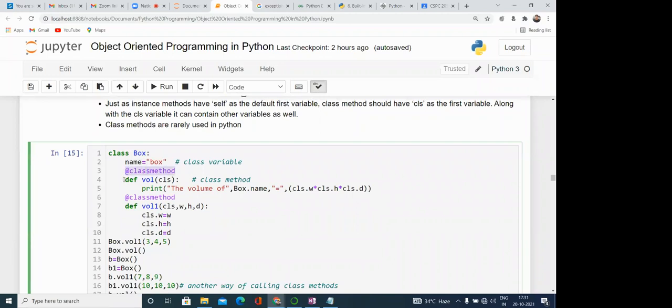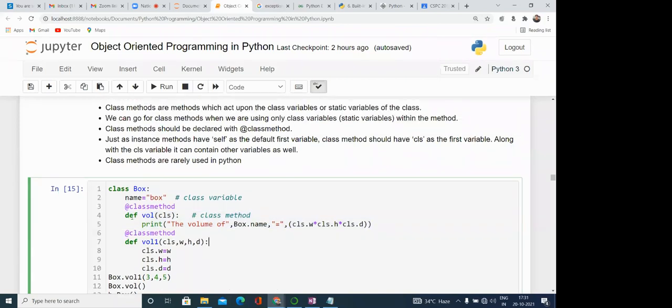After that, whatever method we define is called a class method. We define it like def vol(cls). Here cls represents the class, so whatever we access with cls, like cls.w, means we are accessing the class variable or static variable.